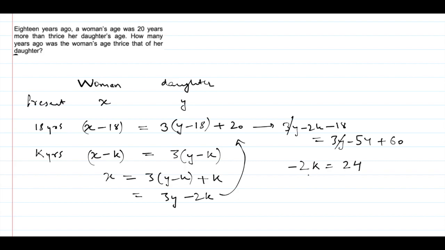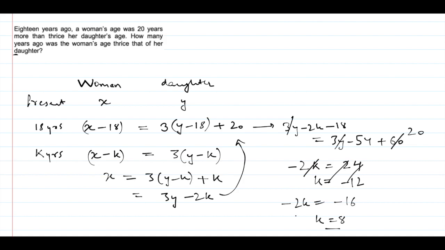Sorry, this was not 60, this was 20. So this is wrong. So minus 2k is 18 plus 20, that is 38, minus 54 is minus 16. So k is 8. So the answer will be 8 years ago.